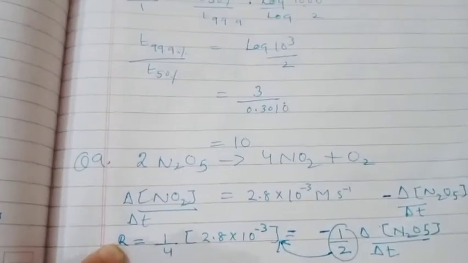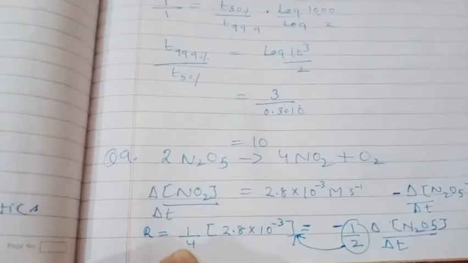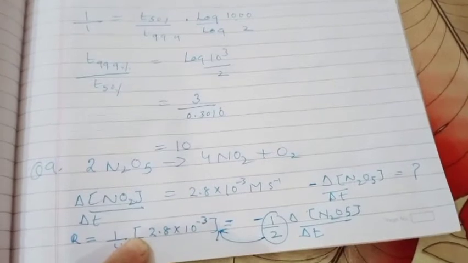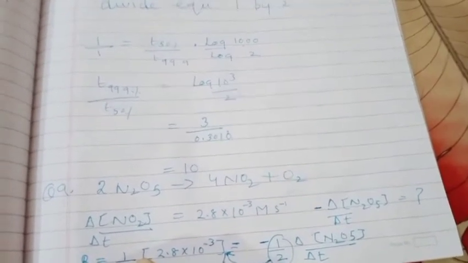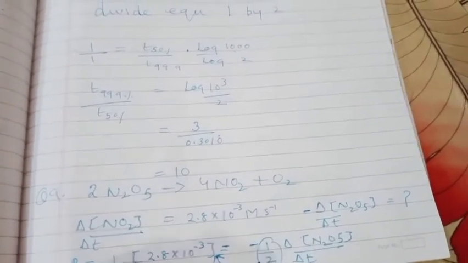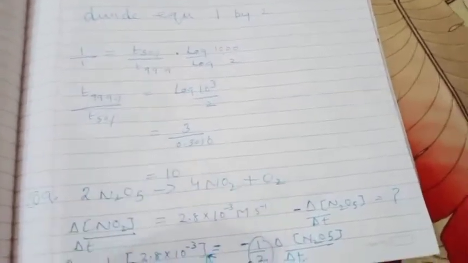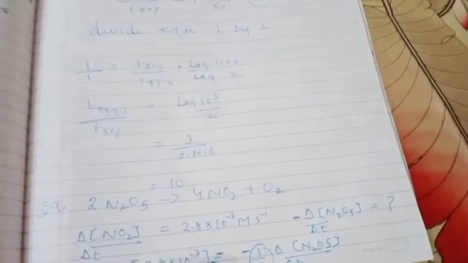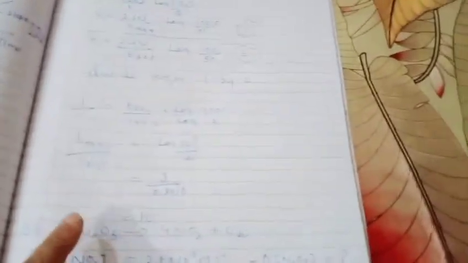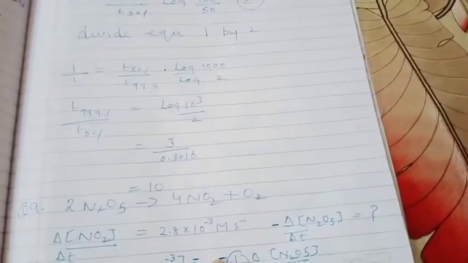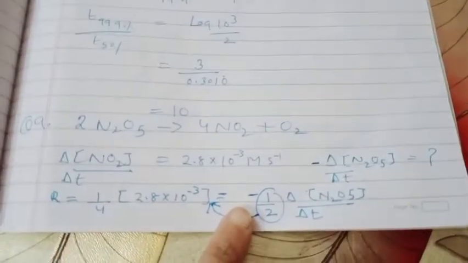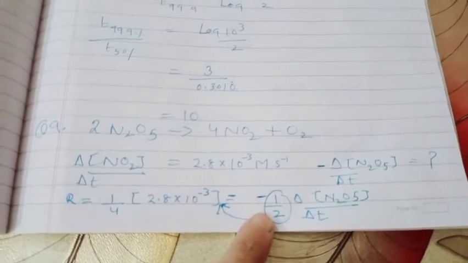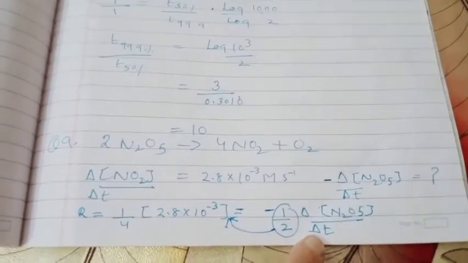So I can write the rate of reaction in terms of NO2, that is R is equal to 1 by 4 into delta concentration of NO2 divided by delta T, and we know that this value is 2.8 into 10 raised to power minus 3. This is equal to rate. And for N2O5 we can also write rate is equal to minus, for a reactant minus is written, minus half delta N2O5 divided by delta T.